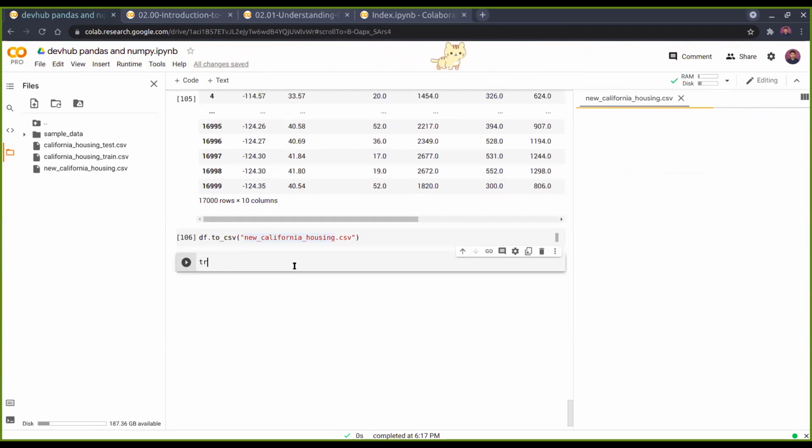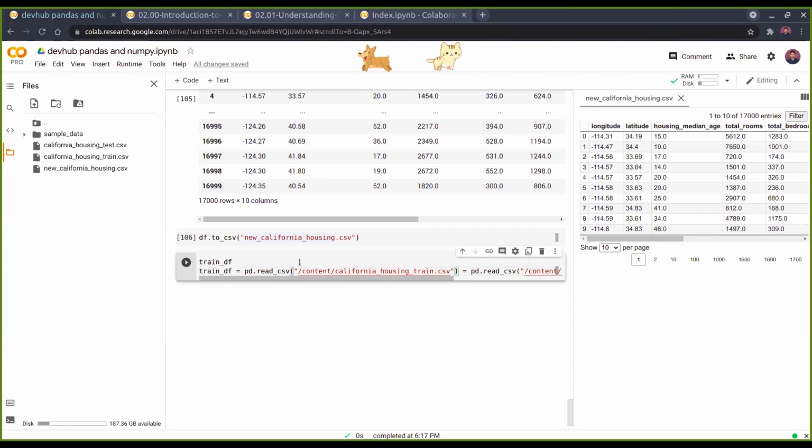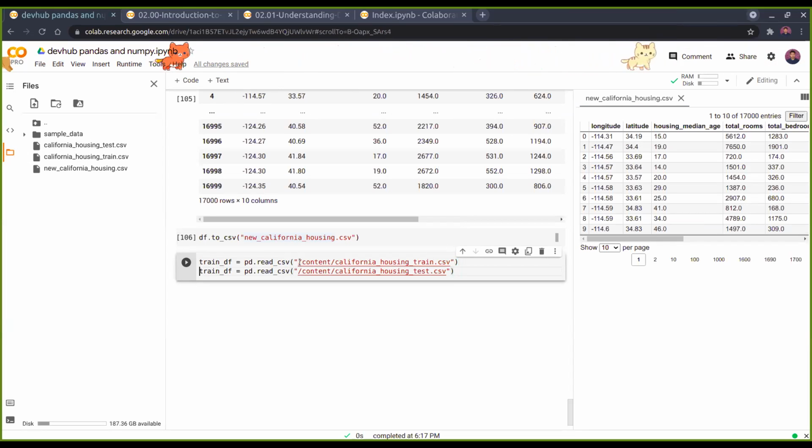Let's say we have train_df equal to pd.read_csv. We'll just copy the path. So we have train df and test df.